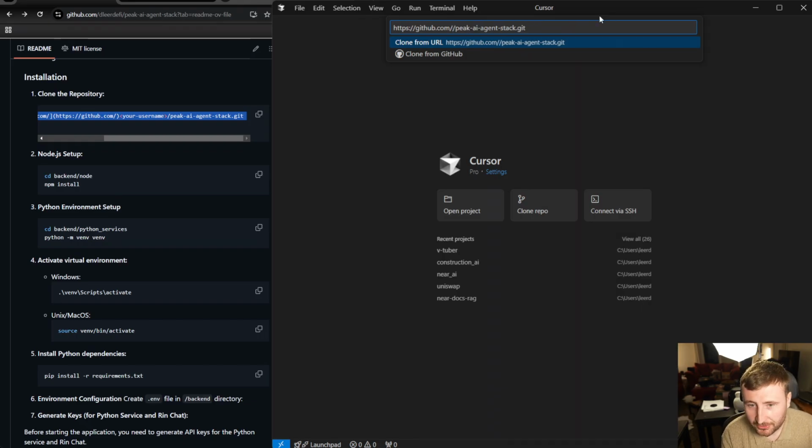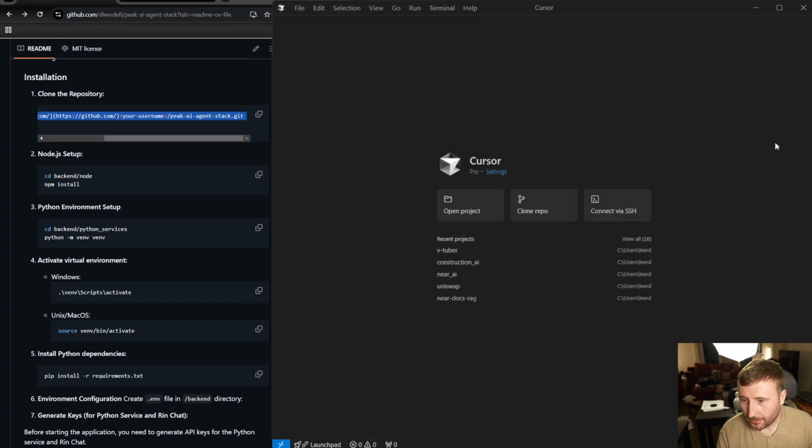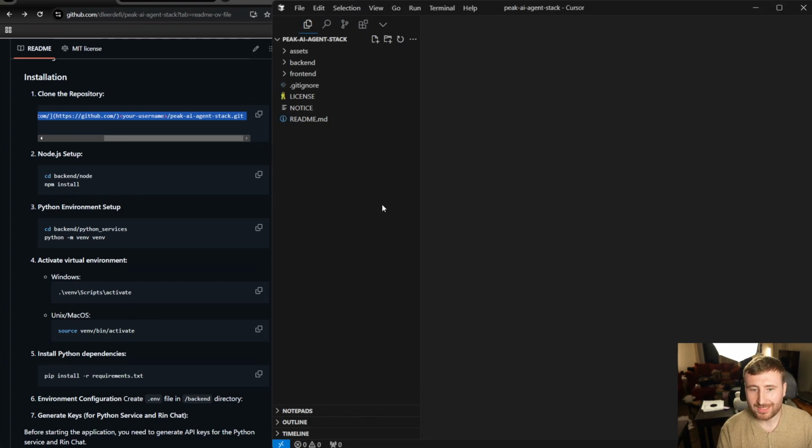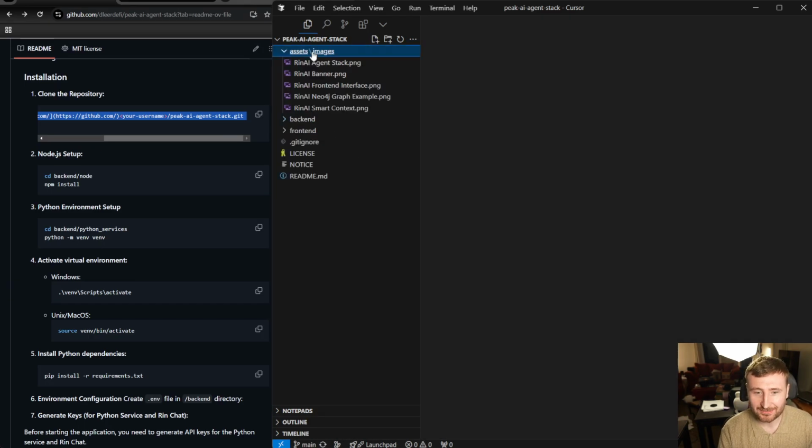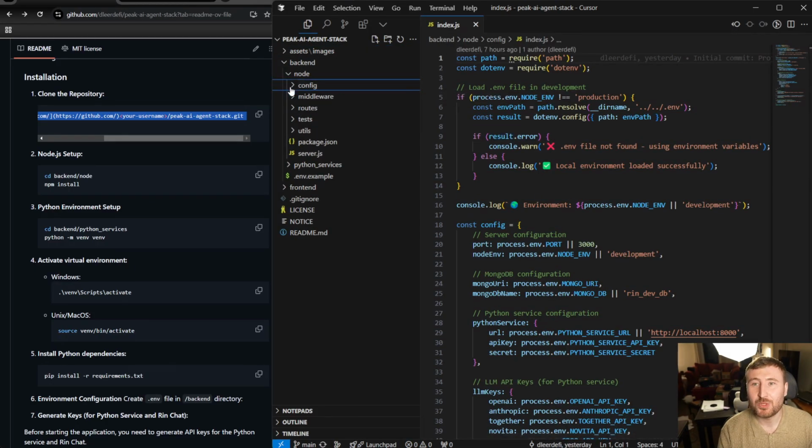The link is going to be github.com/your GitHub username. For me, that's DeLierDeFi/peak-ai-agent-stack.git. Boom. Now we'll do a new folder. We'll type Ren AI. And we'll select the repository destination. Now Cursor has asked us if we want to open up the repository. I said yes, and we're all set. Cool. Let's move on to the next step.